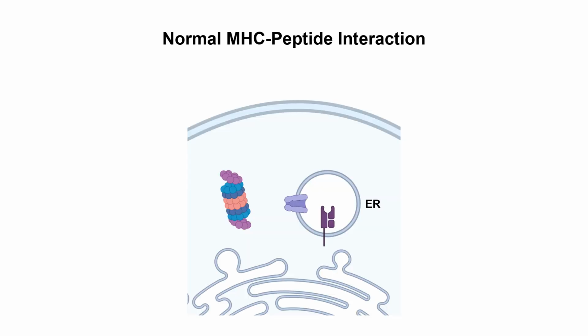In normal cells, the proteins can be degraded by the proteasome, and those fragments can enter into the ER lumen, and some of those fragments can be bound to MHC and presented on the cell surface. This fragment is just a normal protein fragment, and this is not recognized by the immune system because this is part of our self structures.